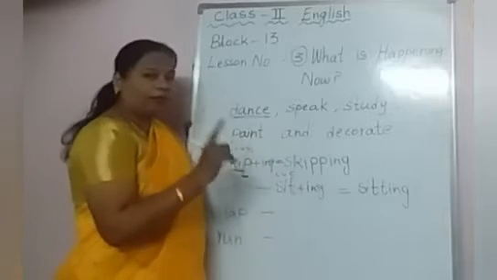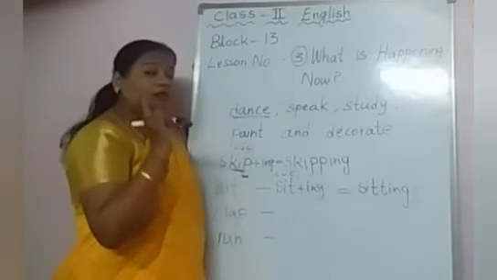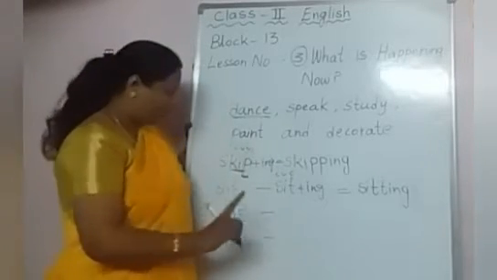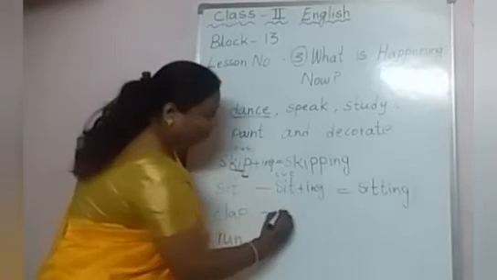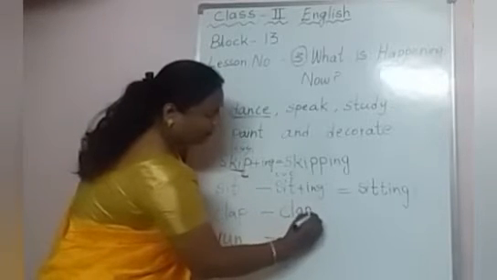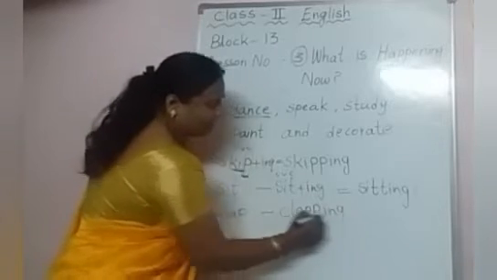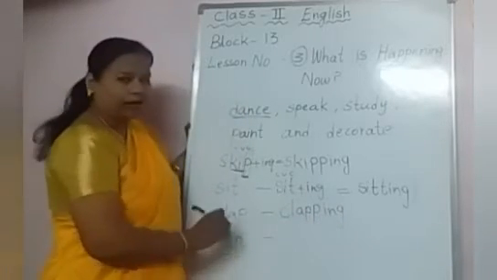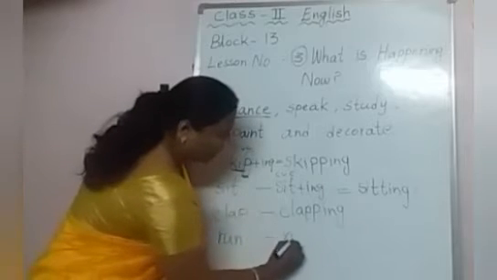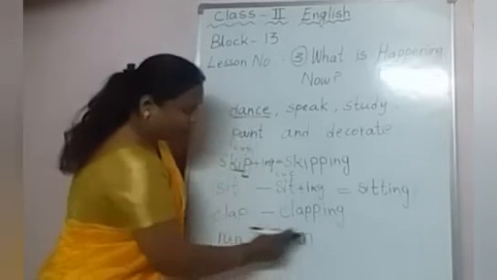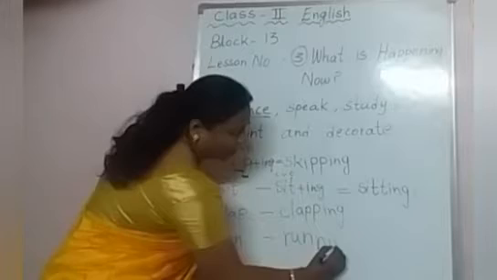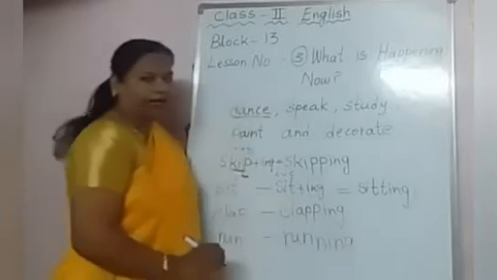You have to remember this trick and you have to learn the spellings also. Okay, children. Then clap. So what will we do? CLAP, P again you have to write and then ing. Okay. And then run. Run, how will you write? RUN, you have to double the letter. Okay, children. Like this you have to write.